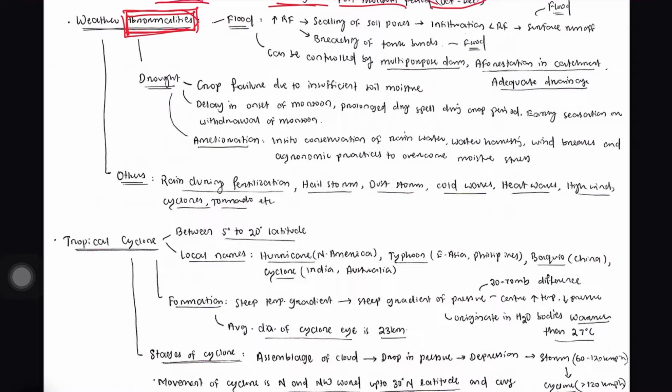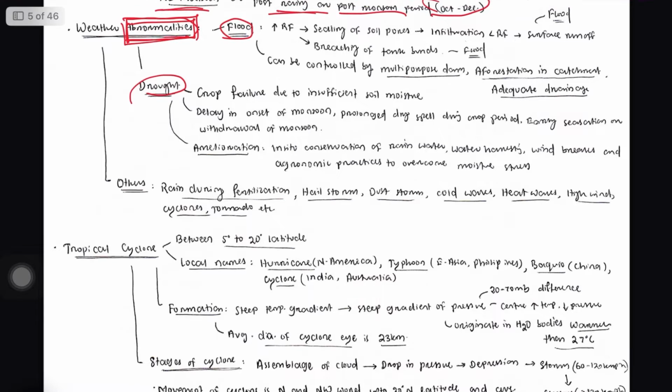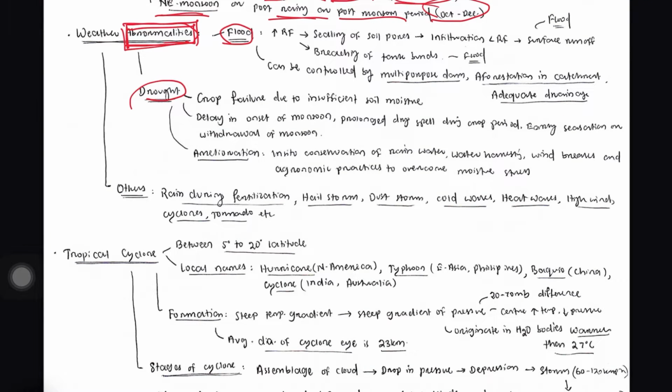So what does weather abnormality mean? If any sudden change of weather is happening, or any unexpected behavior of weather is happening, that is called weather abnormality. What are the different types of weather abnormality? One can be flood, another can be drought, it can be cyclone, hailstorm, dust storm, heat wave, cold wave, tornado, any abnormality from the normal atmospheric behavior. Okay, first we'll discuss the flood.